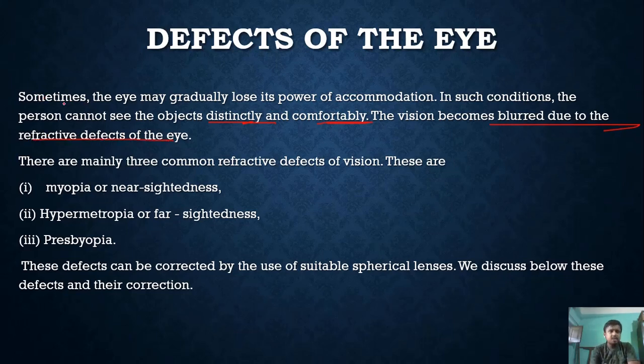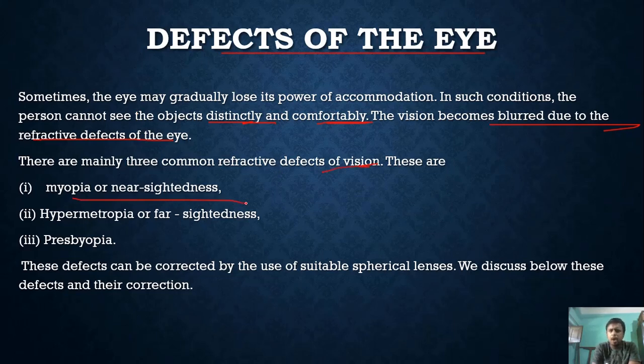You may be a person without using spectacles, but there are persons who are using spectacles. The main reason for spectacles is these defects. Either they are not able to see the near objects clearly or the far objects clearly. There are three main common refractive defects of vision.